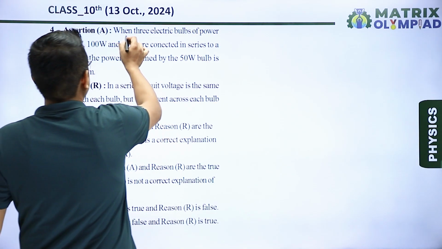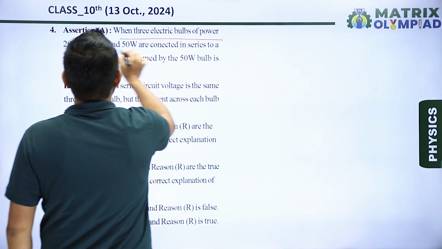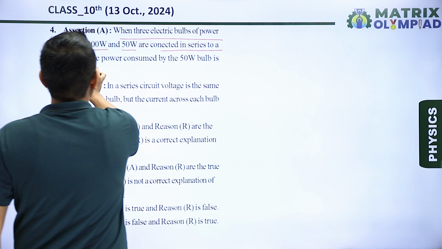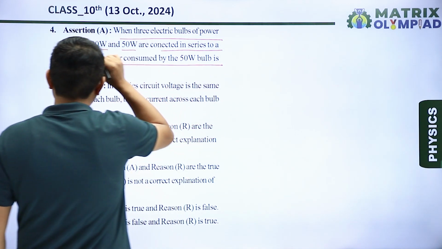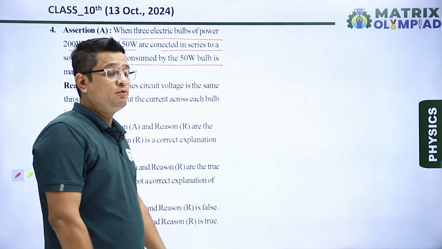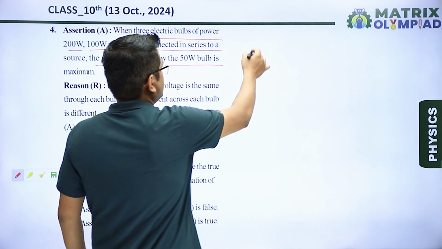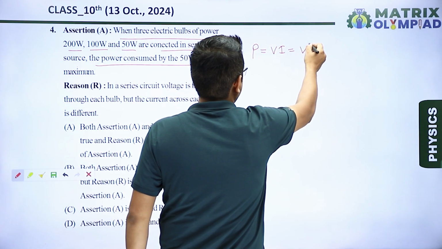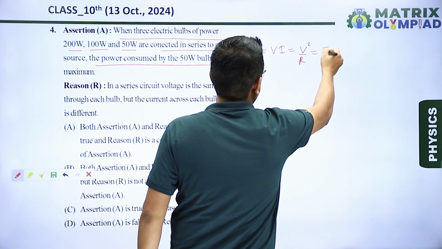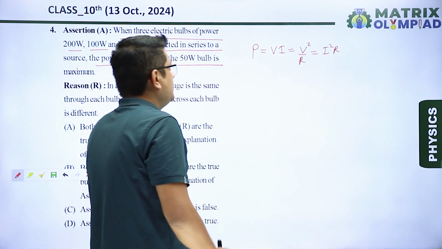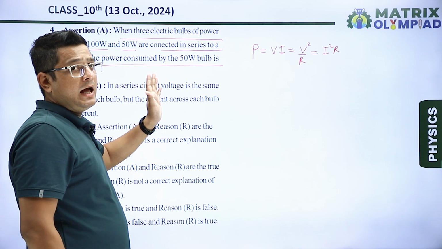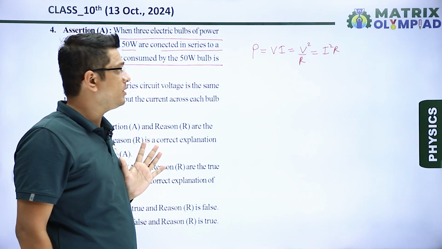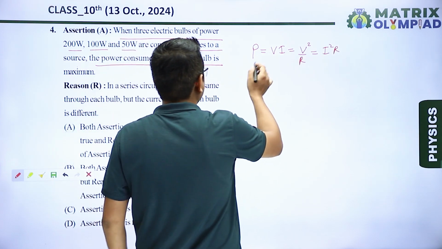Assertion: when 3 electric bulbs of power 200, 100 and 50 watt are connected in series to source, the power consumed by 50 watt bulb is maximum. So let us know first, we know that P is equal to VI, or we can say V square upon R, or we can say I square R. The electric bulb having least power will have highest resistance, okay, because power is inversely proportional to resistance.